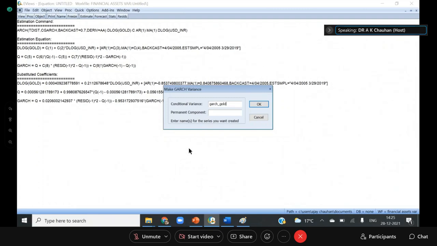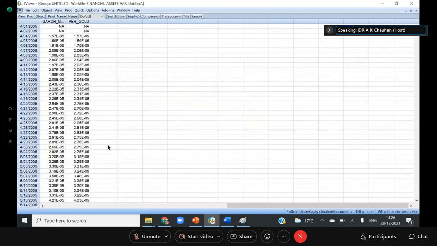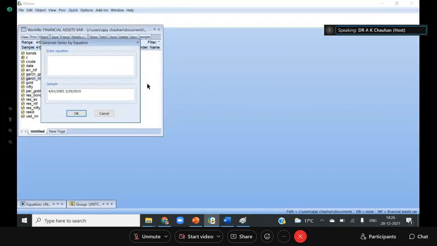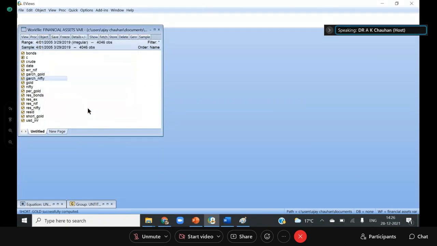So the GARCH variance you can save in the name of GARCH gold. This is the permanent component of the gold, and if you take the difference, you can also find out the difference between the two. The difference between the two means the short-term component. So we can calculate the short-term component by short gold equal to the GARCH component of gold minus the permanent component of gold, and okay.